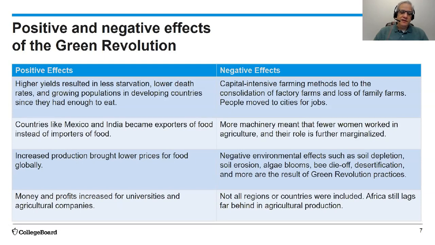Negative environmental effects such as soil depletion, soil erosion, algae blooms, bee die-off, desertification, and more are also the result of Green Revolution practices. And finally, not all regions or countries were included. Africa, for example, still lags far behind in agricultural production.